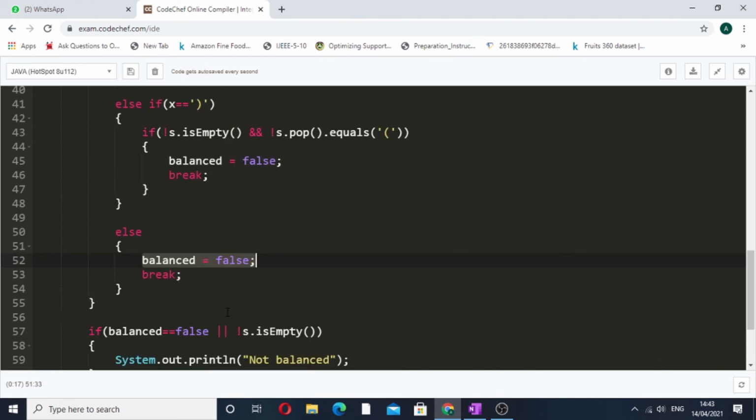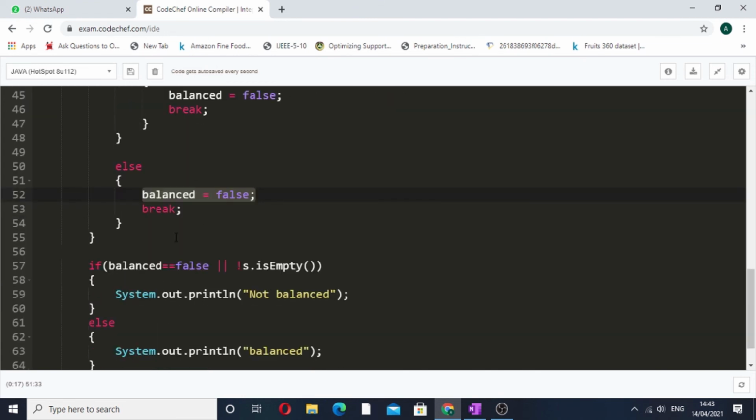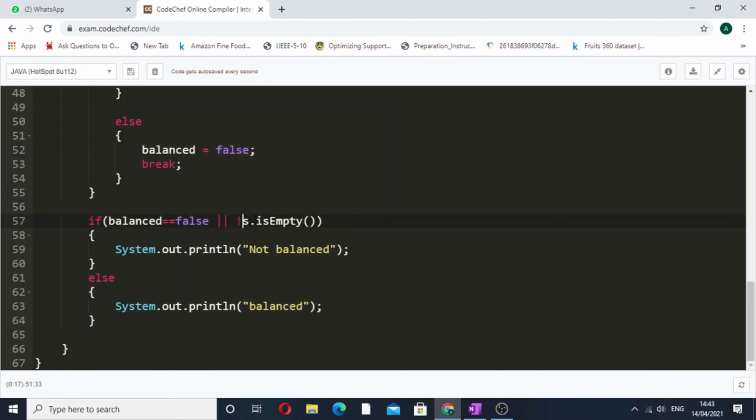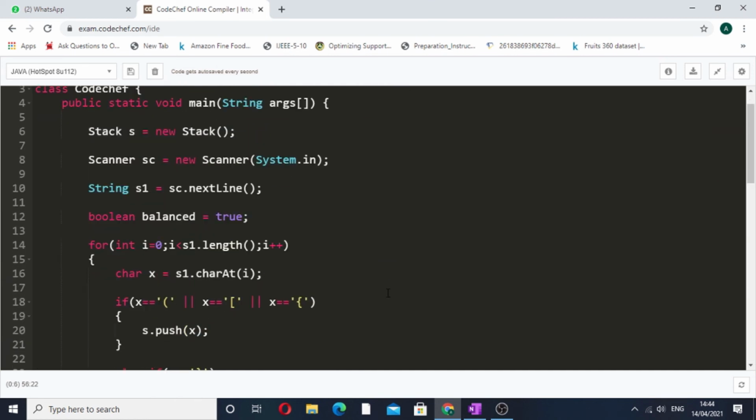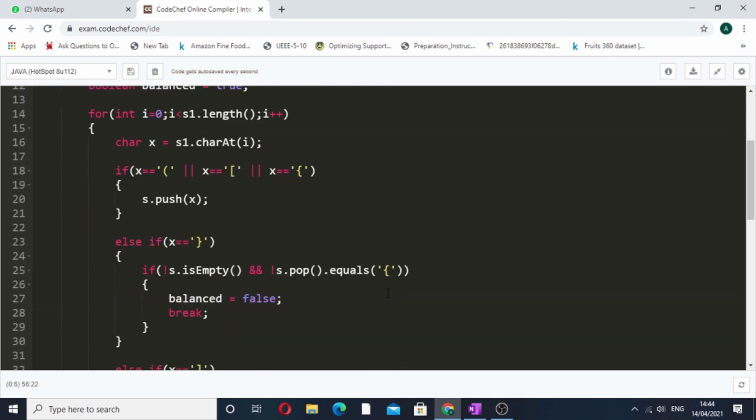Now after the loop is over, if our stack is not empty or our balanced variable is equivalent to false, if either of these two conditions is true, then it means that our system is not balanced, and otherwise we simply print balanced. So I hope this code is clear to you. I will scroll it again so that you can take the screenshot and understand for yourself.